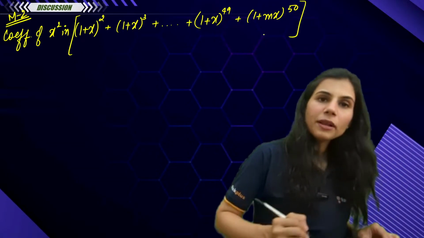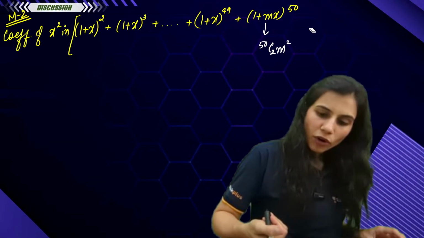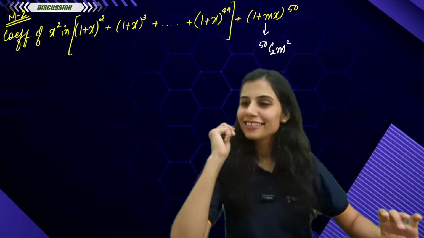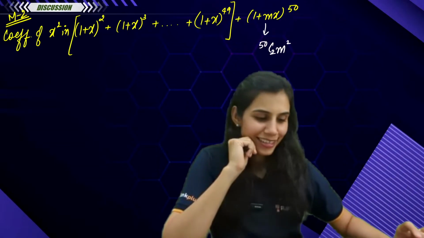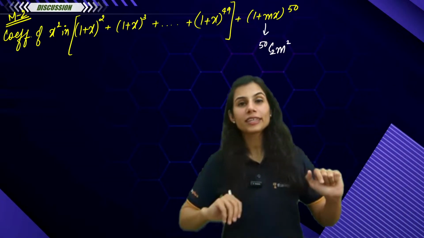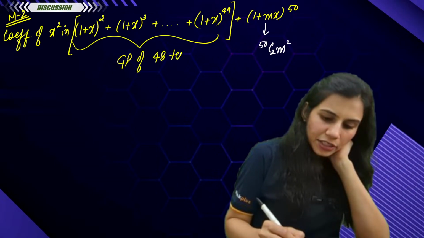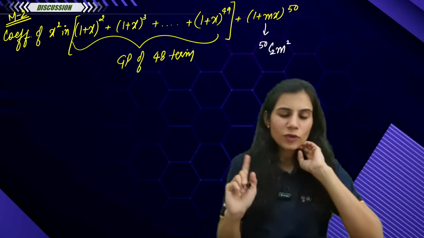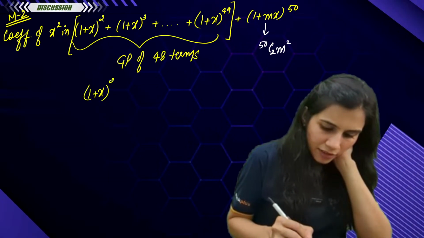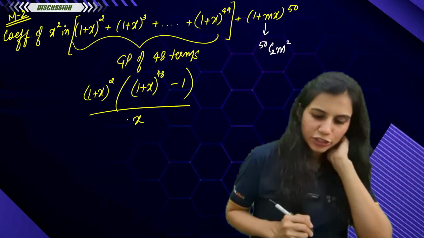In this expansion, now, the coefficient of x square from here I know is 50C2 m square. But what about till here? Tell me. (1 plus x) whole square, (1 plus x) whole cube and so on, (1 plus x) to the power 49. This is a GP now, people. This is a GP of 48 terms. 49 minus 2, 47 plus 1, 48. Yes or no? Common ratio is 1 plus x. So you get common ratio to the power number of terms minus 1 upon common ratio minus 1.